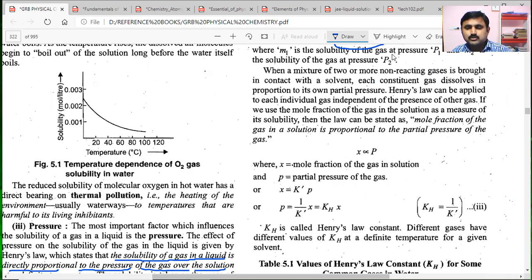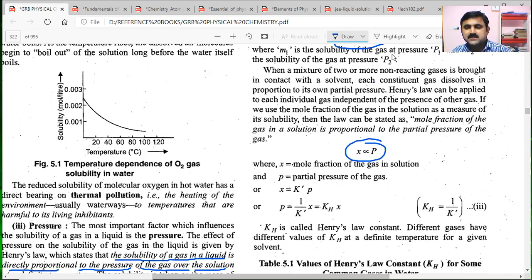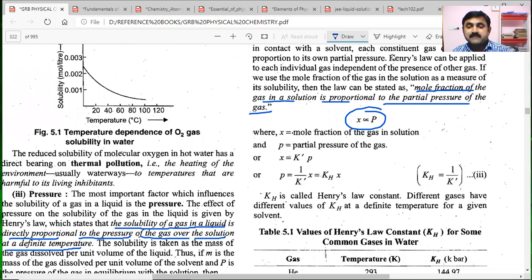Of that, they have told that mole fraction is related to partial pressure. After studying Dalton's concepts, the mole fraction of the gas in a solution is proportional to the partial pressure of the gas, which was discussed. Of that, they have given Henry's law differently, that is, mole fraction is equal to K dash into P, modified so that the partial pressure is equal to 1 by K dash into X, and that 1 by K dash is taken as KH.